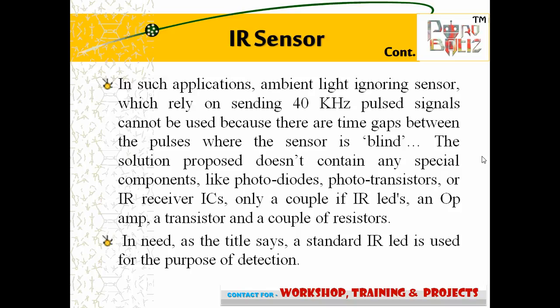Only a couple of IR LEDs, an op-amp, meaning operational amplifier, a transistor and a couple of resistors. In the LED, as the title says, a standard IR LED is used for the purpose of detection.